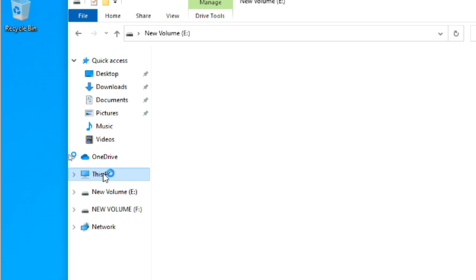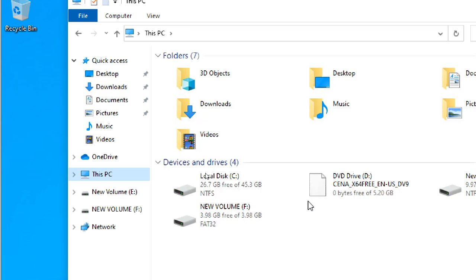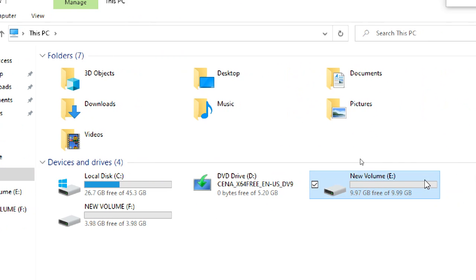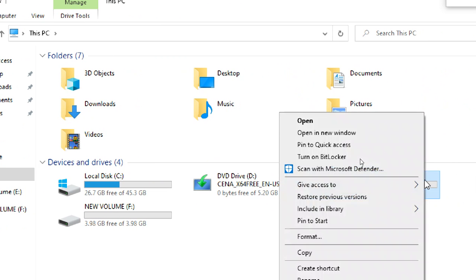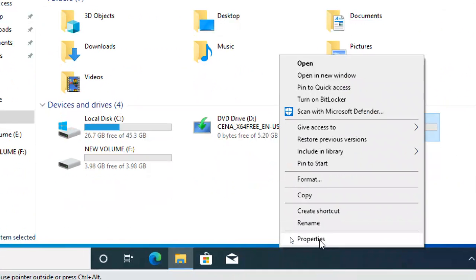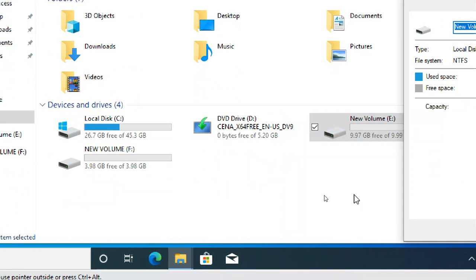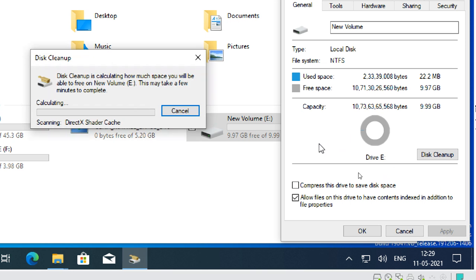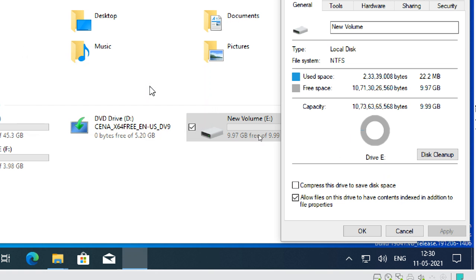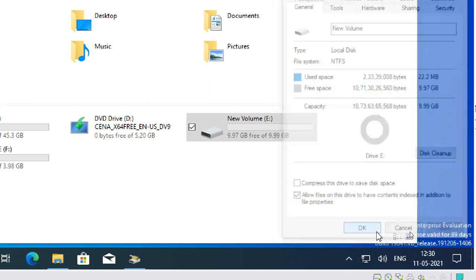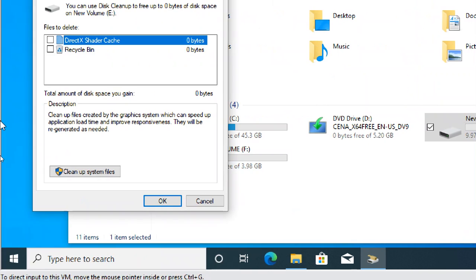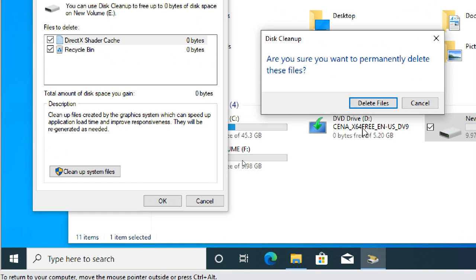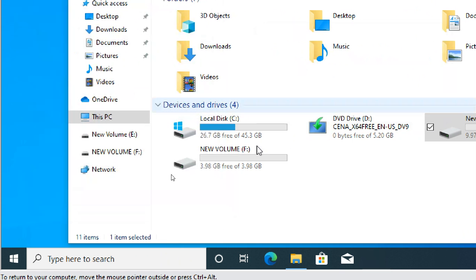But this Windows operating system has one small issue, so that's why I do a few things before I log out from the PC. Go to properties. It is better to run Disk Cleanup, because all these things will be stored in the temporary files. There is no data in F drive, but E drive and C drive have some data.